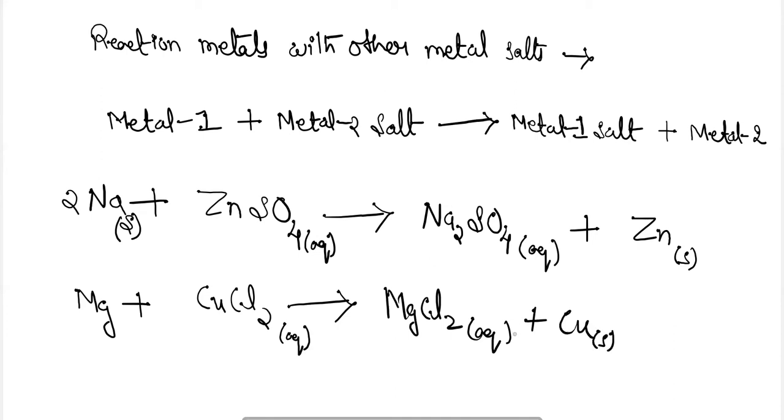So the condition is that the metal which is reacting with the metal salt must have higher reactivity and must be above the other metal in the reactivity series. These were the reactions of metals with other metal salts.